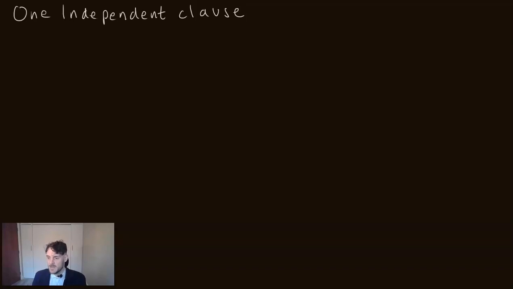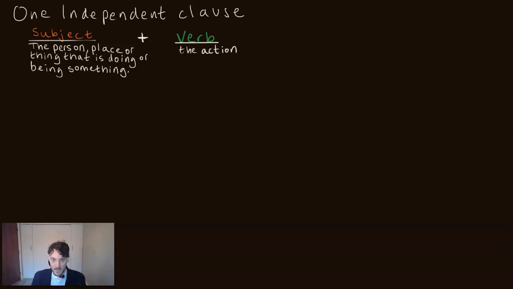Clauses come in many different combinations, shapes and sizes, but a clause must be at least a subject and a verb. The subject is the person, place or thing that is doing or being something, and the verb is the action. The sentence is centered around the action of the verb. So let's find some examples. For example, they drink.